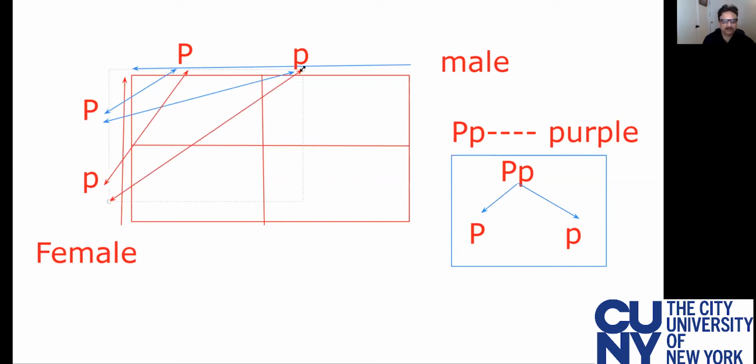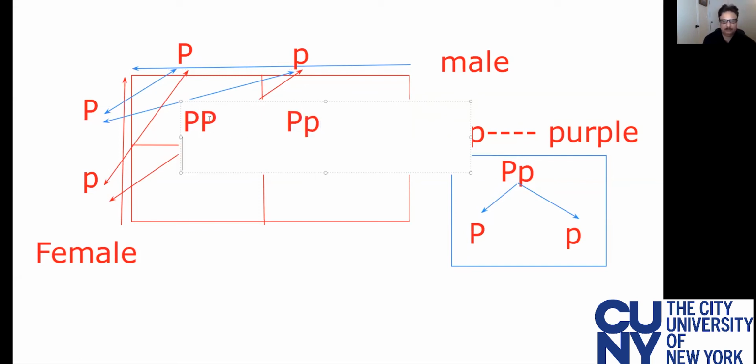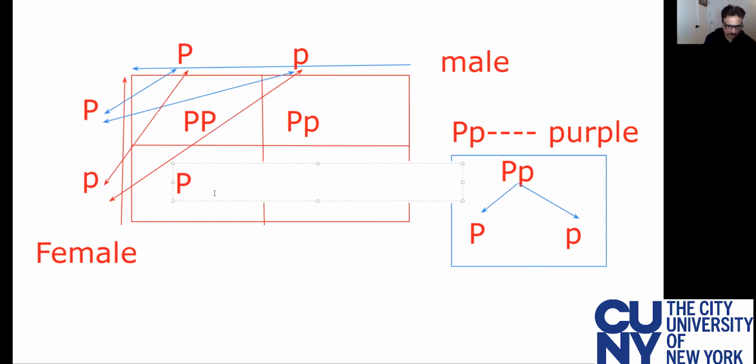So what did he get? Here he got big P. Here he got big P, small p. Now when he crossed big P and small p, he again got big P and small p. And most interesting, when he got this small p here,